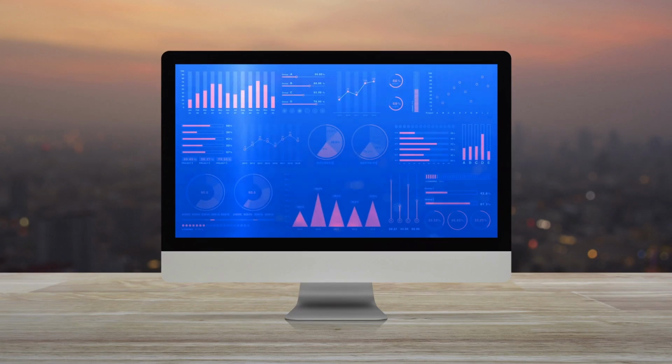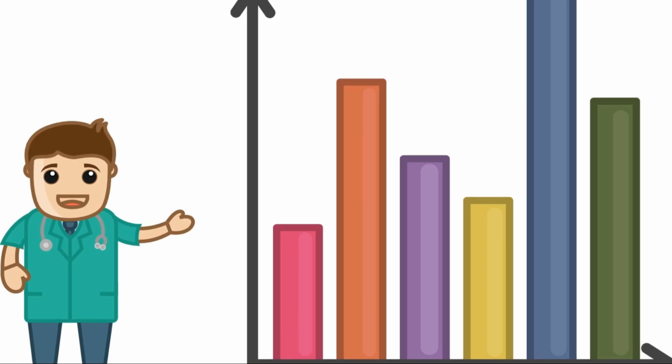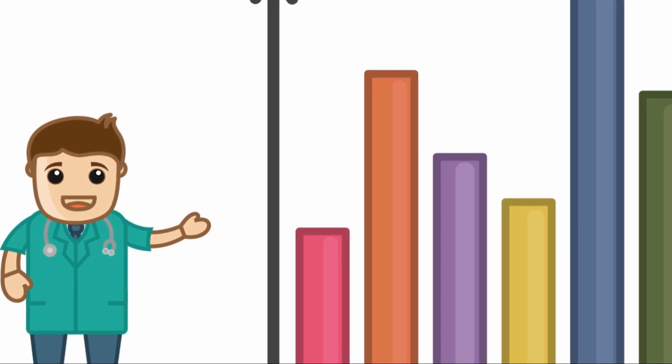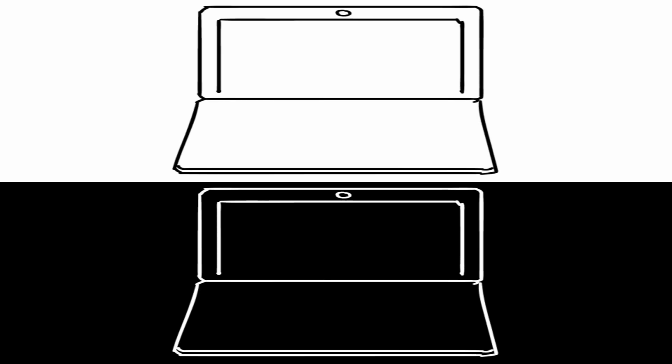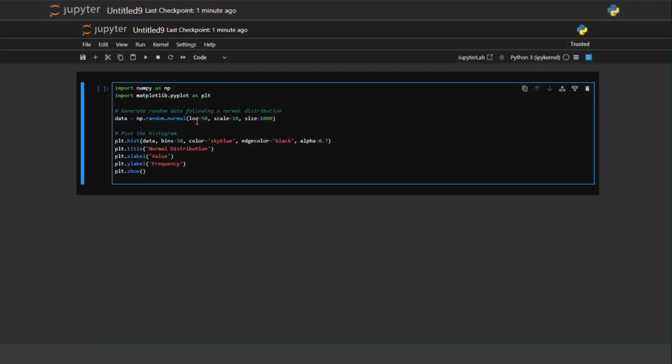The normal distribution, often depicted as a bell curve, is everywhere. Human height, shoe sizes, even exam scores often follow this pattern. Imagine measuring the height of all adult women in a city. Most heights will cluster around the average, with fewer people at the extremes, very tall or very short. This creates the bell shape. The normal distribution is crucial in statistics. It helps us predict probabilities and understand the characteristics of many data sets.